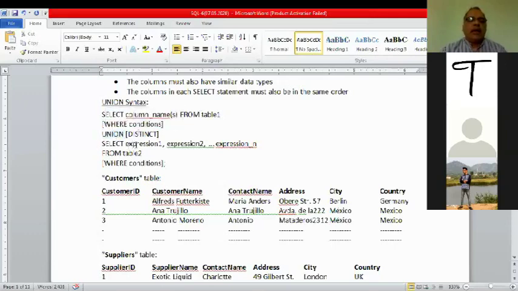Select field name, same number of field names from table 2. Again, condition is optional. So this is the syntax.